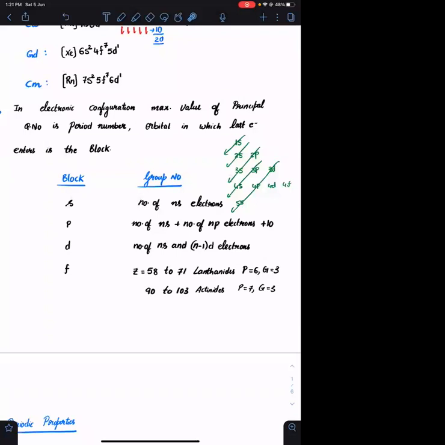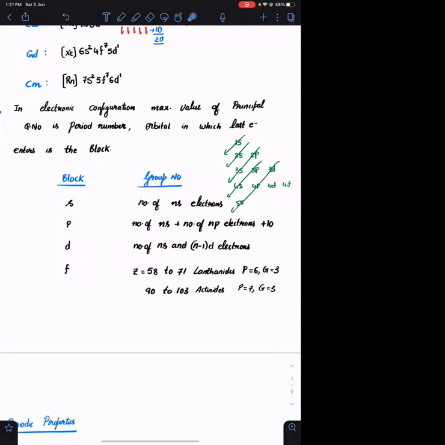If it belongs to s block, it is nothing but the number of ns electrons. If it belongs to p block, it is the number of ns electrons plus np electrons plus 10. You are adding this number 10 because between s and p, you have 10 groups of d block elements. If it belongs to d block, it is the number of ns plus (n minus 1) d electrons.